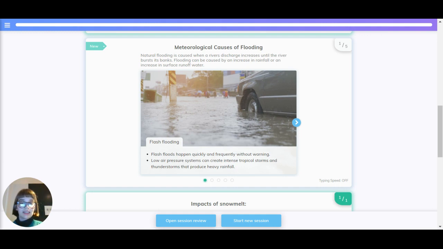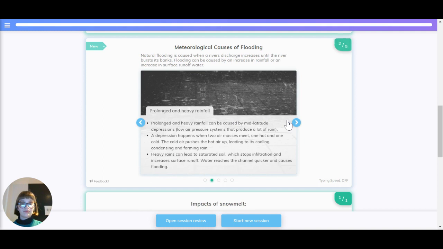Low air pressure systems can create intense tropical storms and thunderstorms that produce heavy rainfall. Prolonged and heavy rainfall can be caused by mid-latitude depressions, low air pressure systems that can produce a lot of rain. A depression happens where two air masses meet, one hot and one cold. The cold air pushes the hot air up, leading to its cooling, condensing and forming rain. Heavy rains can lead to saturated soil, which stops infiltration and increases surface runoff. Water reaches the channel quicker and causes flooding.